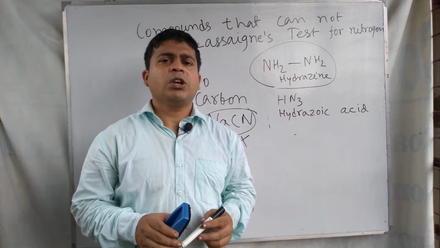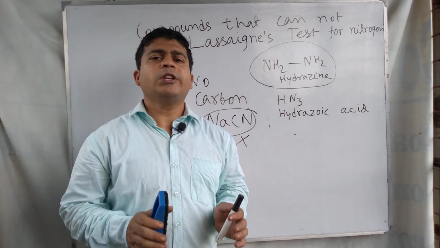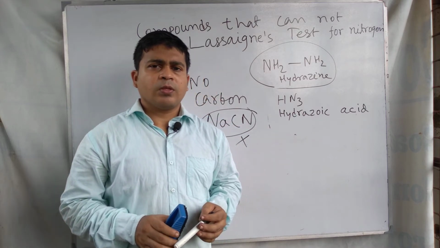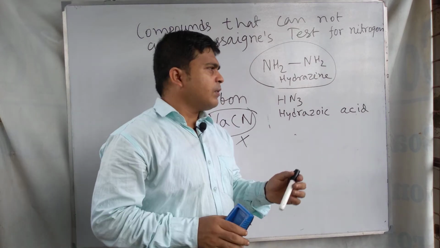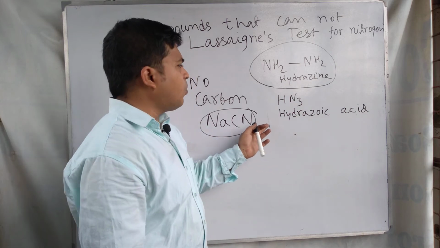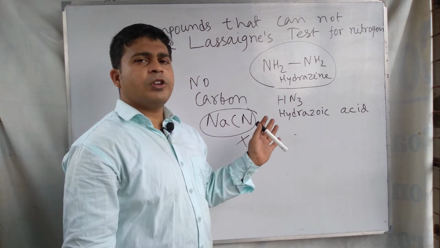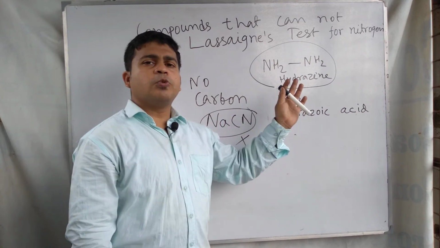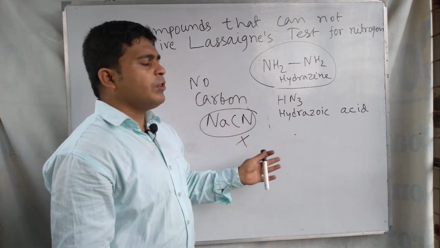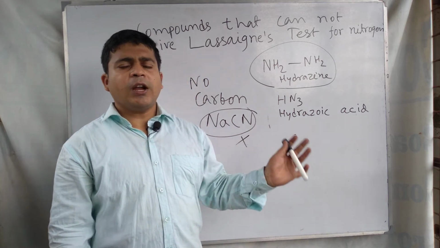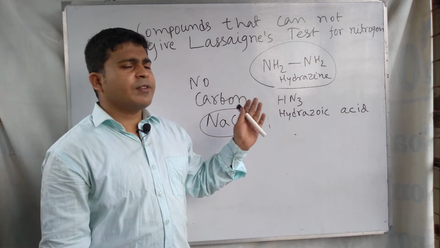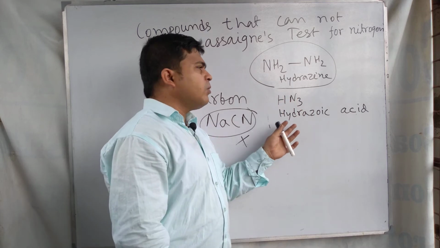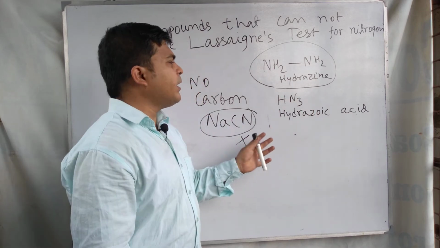In the first step of the Lassaigne test, we heat the organic compound with sodium metal. As these compounds do not contain any carbon atom, they cannot form sodium cyanide in this first step of heating with sodium metal, and for this reason this type of compound cannot perform the Lassaigne test. So these compounds fail to show a positive Lassaigne test.